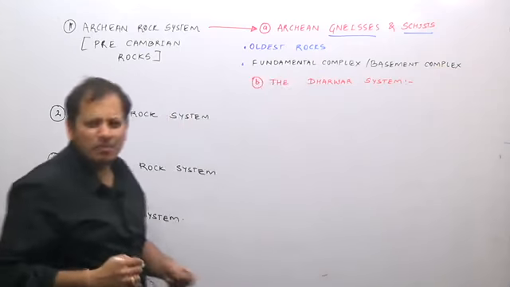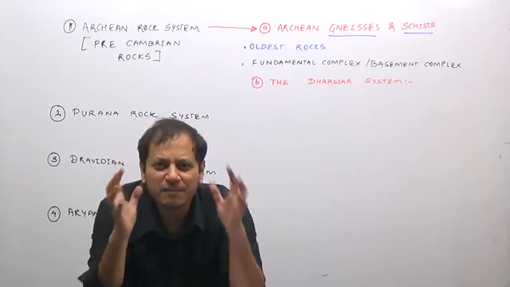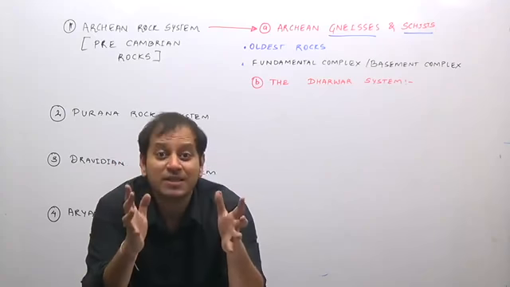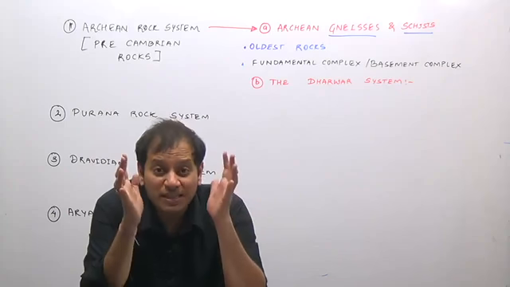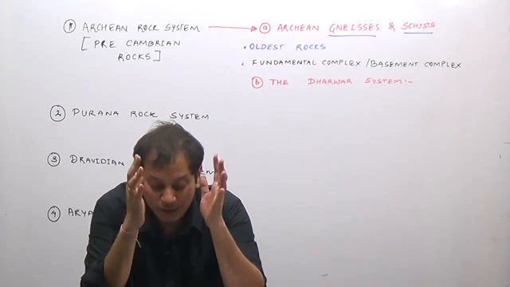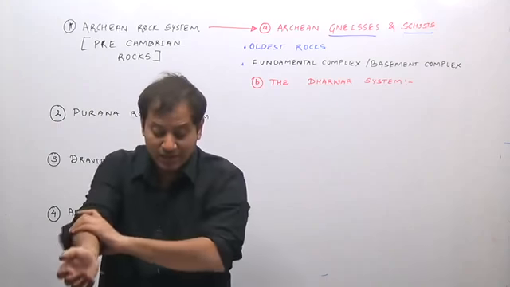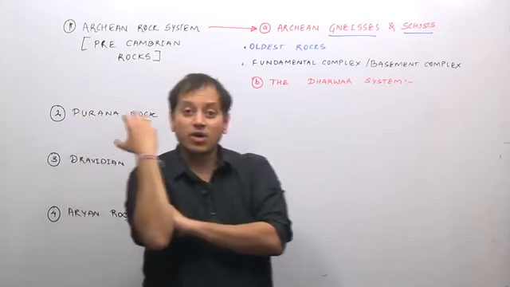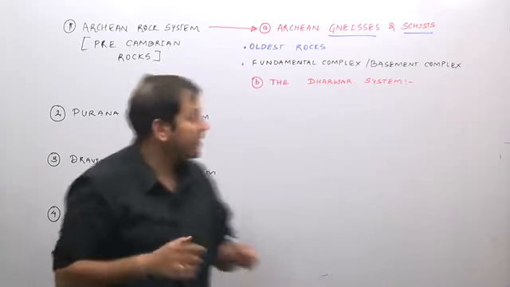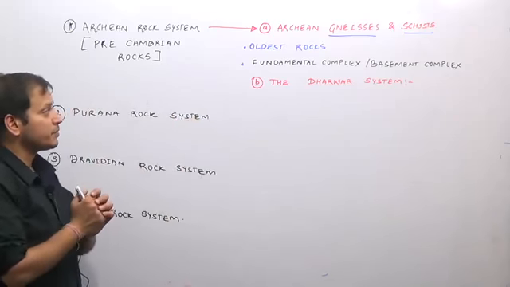Why fundamental complex or basement complex? Because they form the fundamental backbone, or the basement, of major mountain systems or major landforms. Obviously, these rocks are rich in metallic minerals.